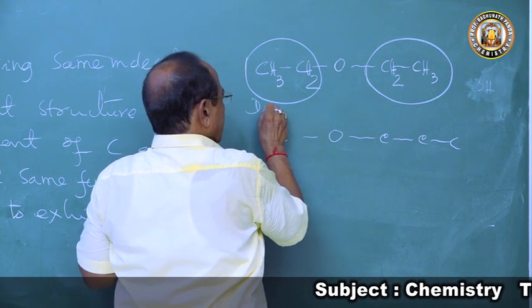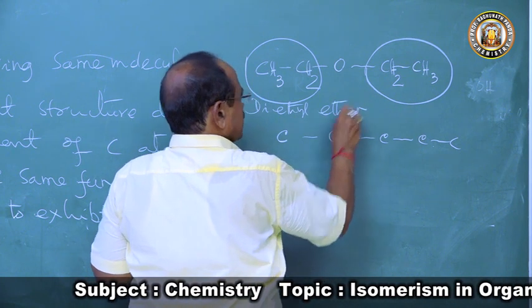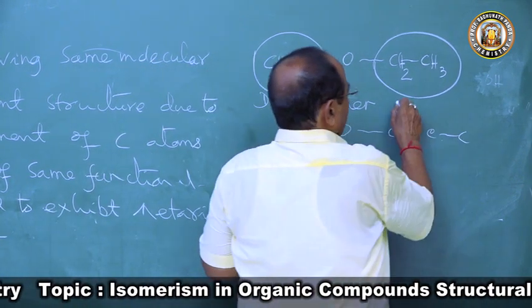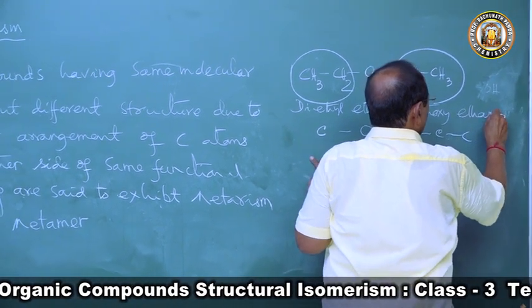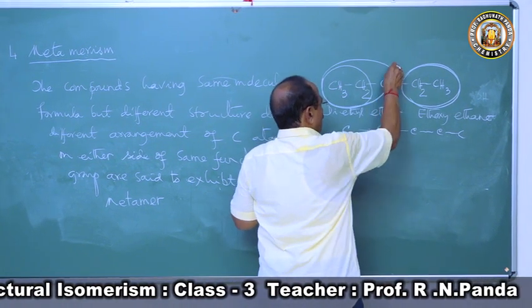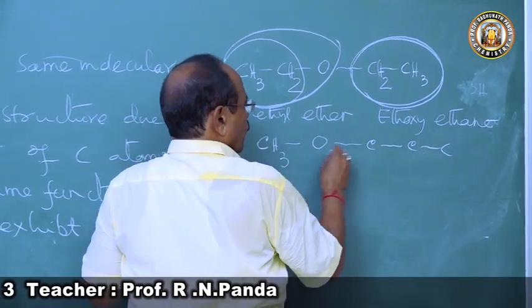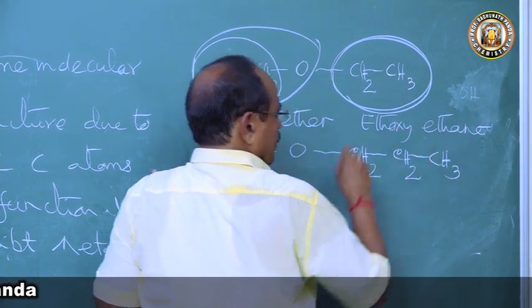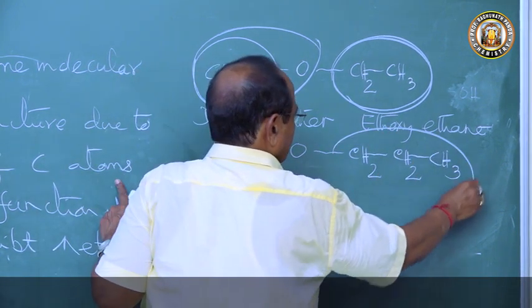So this is called diethyl ether, and its IUPAC name is ethoxyethane. 2 carbon atoms are there, so it is an alkane, and this is an alkoxy group, hence it is called ethoxyethane. Now if you come to CH3, O, CH2, CH2, CH3, it is methyl and it is propyl.